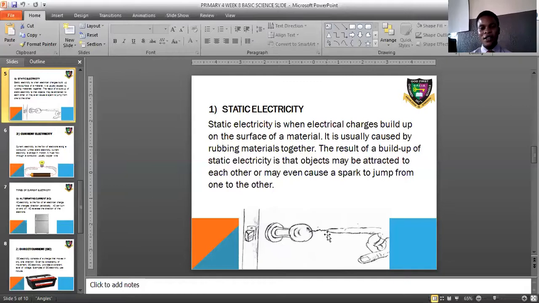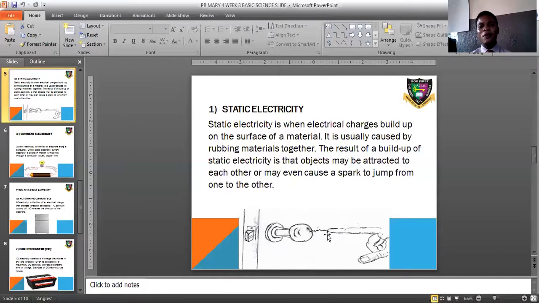That shock is caused because your body, which is a very good conductor of electricity, has charged up due to your rubbing your body on the carpet. Is that again now? And do not forget that your metal handle is also a good conductor of electricity. Is that again now?